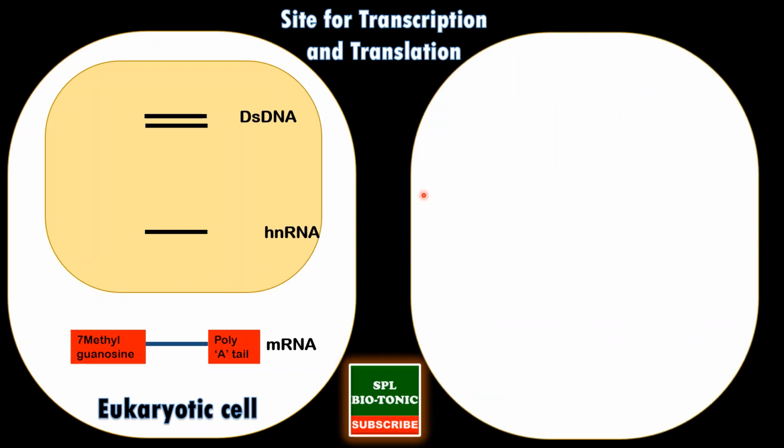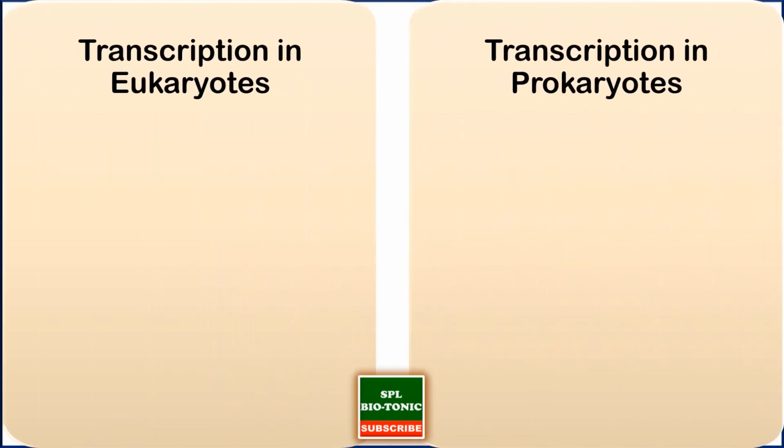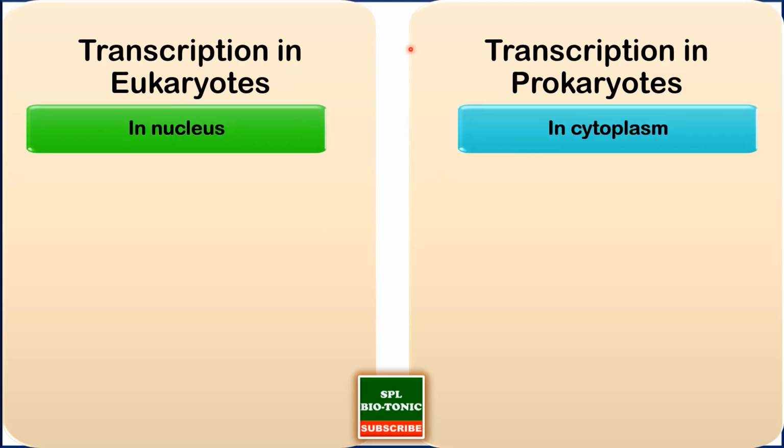Now in a prokaryotic cell, the nucleus as such is absent. The DNA is present inside the cytoplasm, and it is transcribed to form the RNA, which is the mature one. Now this mRNA is ready for translation. So in a prokaryotic cell, both transcription and translation occur in the cytoplasm. I hope you are understanding the difference between the site of transcription and translation for eukaryotic cells and prokaryotic cells. Now we'll see what further differences there are between transcription in eukaryotic cells and prokaryotic cells.